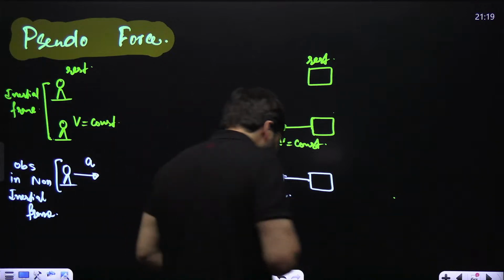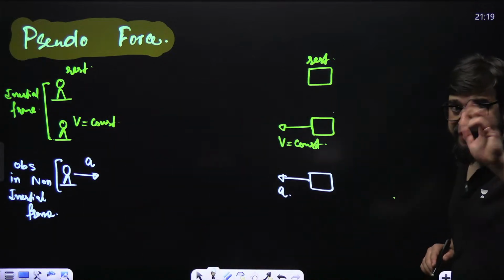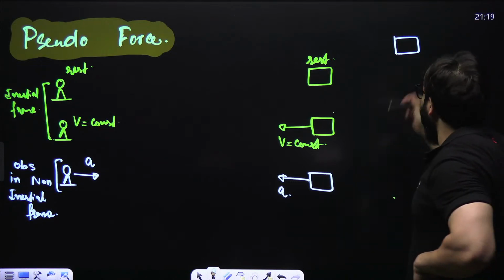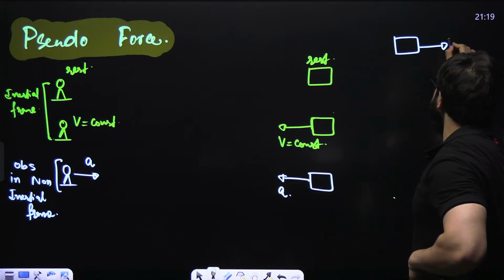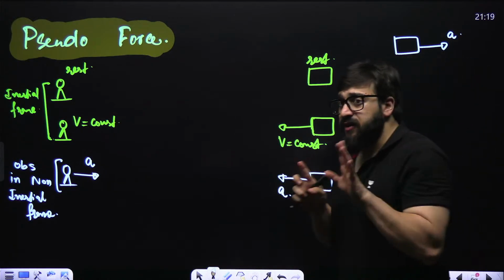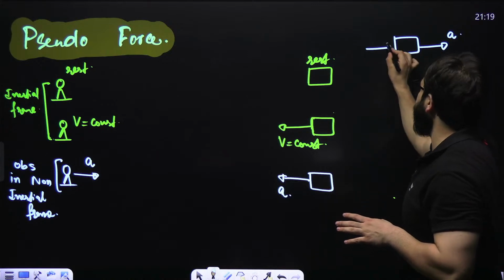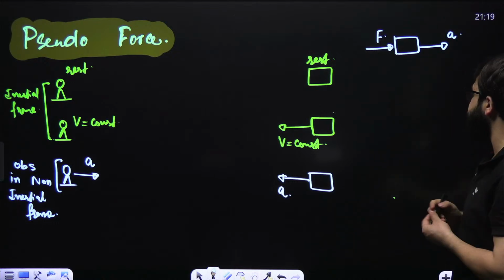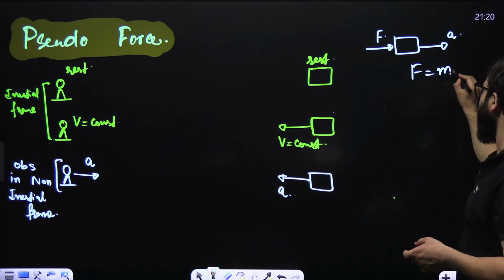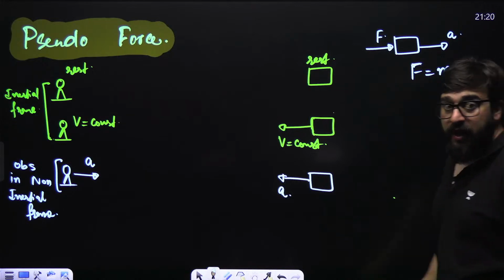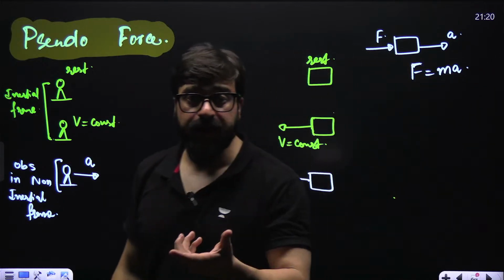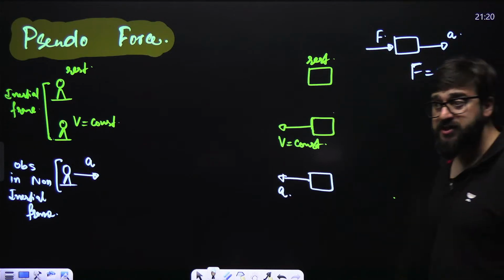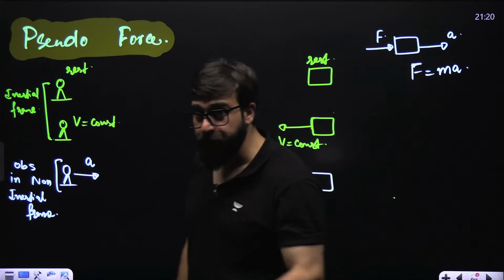Okay. Now tell me one thing. Guys, see. If I have a block over here and I say this block has an acceleration a, what does it mean? It will only have acceleration if there is a force acting on this block, because when there is force, there is acceleration. We have studied Newton's second law, F is equal to mass times acceleration. If you apply a force on anybody, it will accelerate. If anybody is having acceleration, it means force is acting on that body. Do you all agree with me?